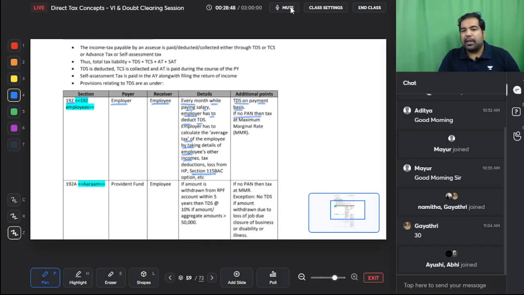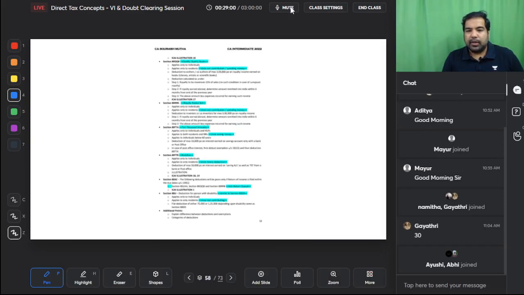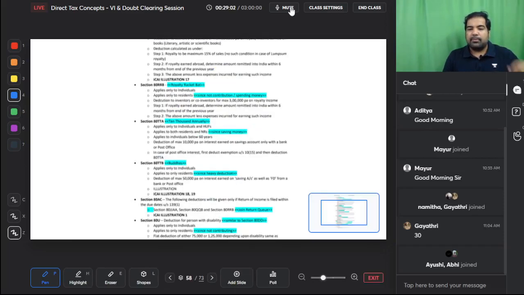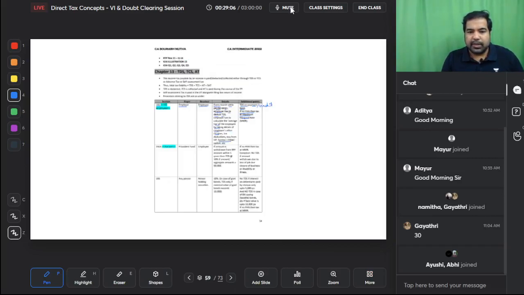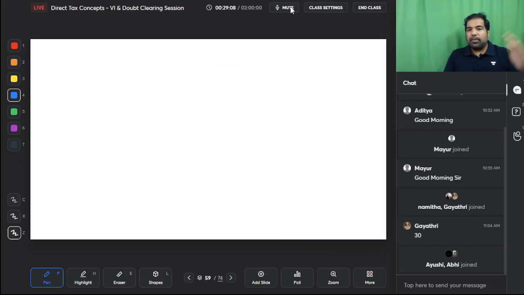If no PAN, then at MMR. This is payment of credit basis. There's a small mistake here. Payment of credit basis, and no PAN, then MMR. Guys, this is section 192A. Instead of going back and forth, I'll explain the slides here only. Guys, we've finished 3 sections already. 194B bet, bigger bet, and 192, which is salary.